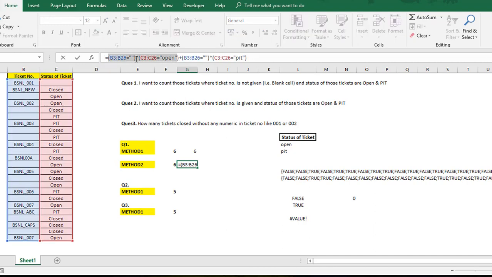It is giving you a 1 1 1 combination, and the same way this is also giving you a 1 1 combination, but this is giving you a combination for those ticket numbers which are blank, but at the same time they have a status as PIT, right?